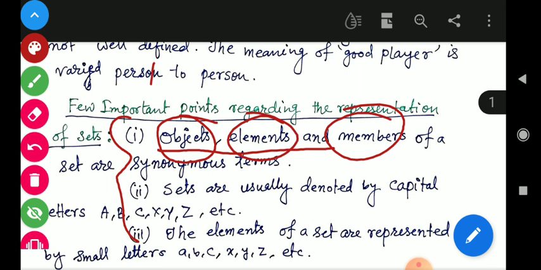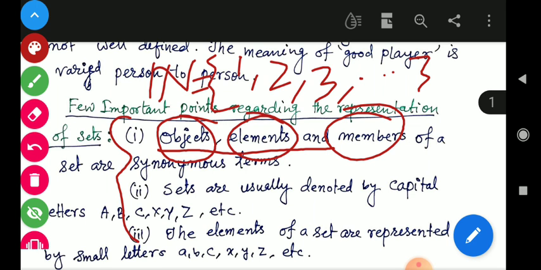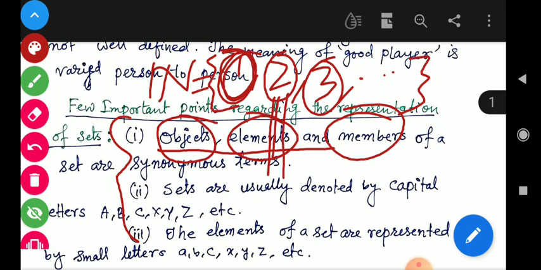If we take the collection of natural numbers, 1, 2, 3, dot dot to infinity, each one is an object, a member of the set N, and also an element of the set.